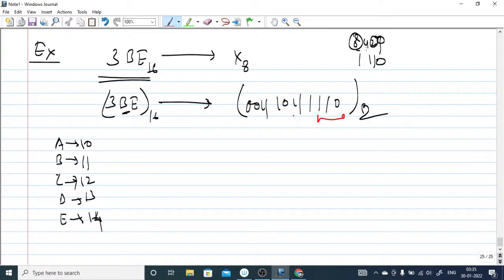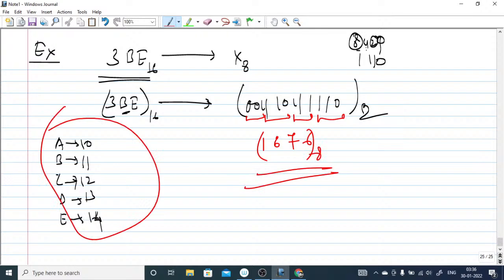This is one group, this is one group. So this will give you 1676 in octal. This is very easy, anyone can do.